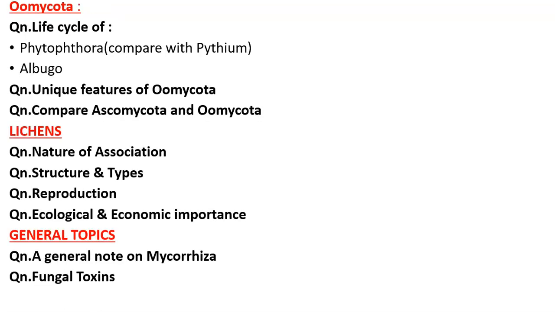Then we will see fungi-like organisms called Oomycota. Under the phylum Oomycota, we will see life cycles of Phytophthora and Albugo. Then we will have some general topics like lichens, mycorrhiza, fungal toxins, etc.